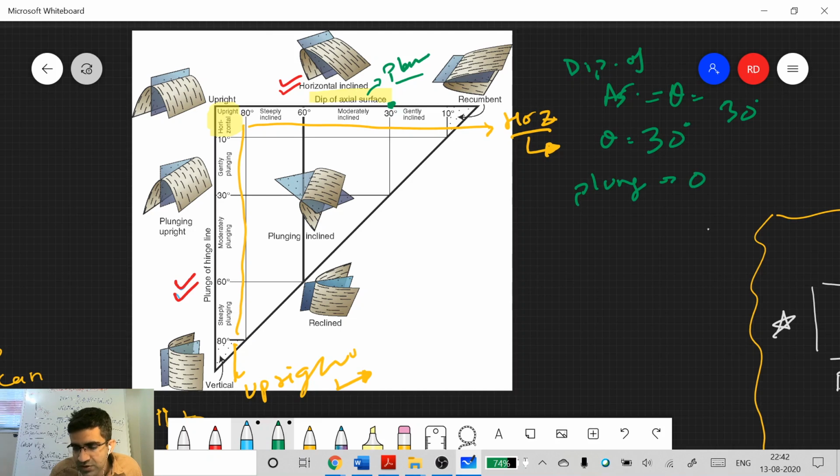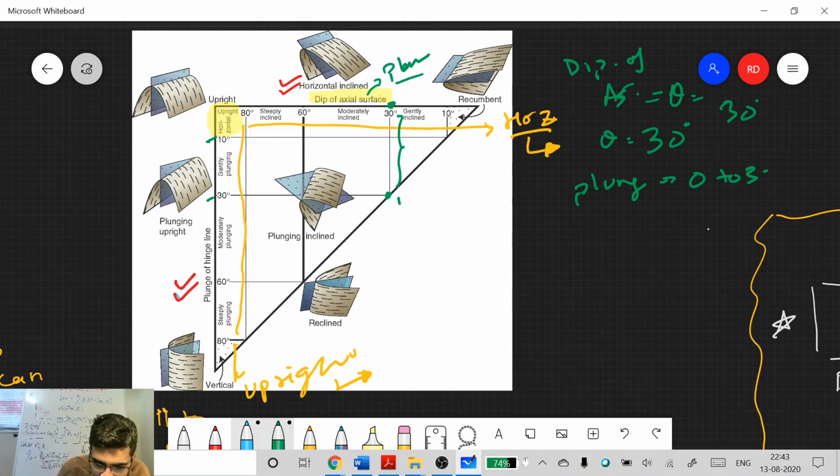Plunge will vary between 0 to 30 degrees. So that is why you see it stops here. Between here, if you read plunge here, it varies from 10 degrees to 30 degrees and it will stop here. It doesn't go beyond this. It is not possible. You cannot have plunge more than 30 degrees. So it can vary between 0 degrees and 30 degrees.